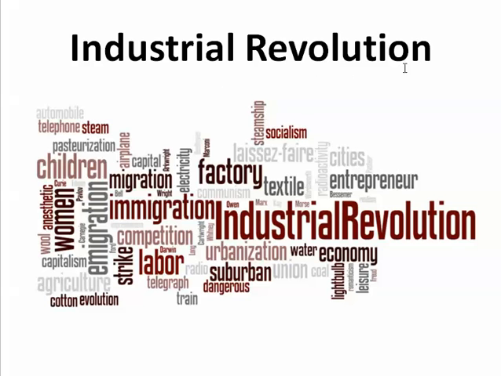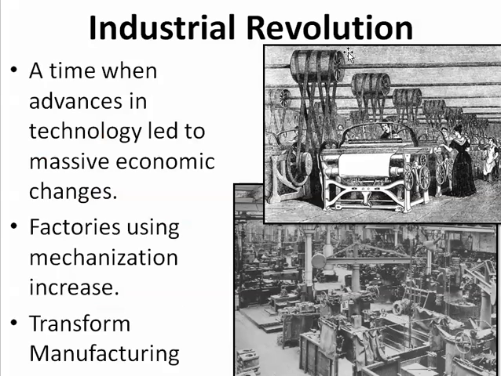But let's look at this Industrial Revolution. And the revolution here, we don't really mean a war that's going on. We mean a dramatic change in something. And the Industrial Revolution is basically a time when there was advances in technology and ways of doing things, massive economic changes, where things are going to be produced on a mass level instead of handmade by artisans. It's going to be sent through these factories. They're going to use machine type labor.